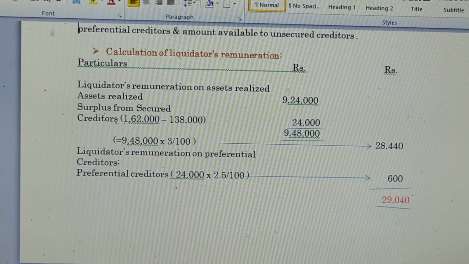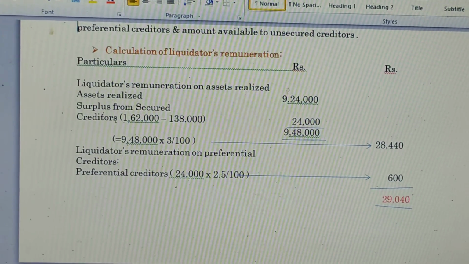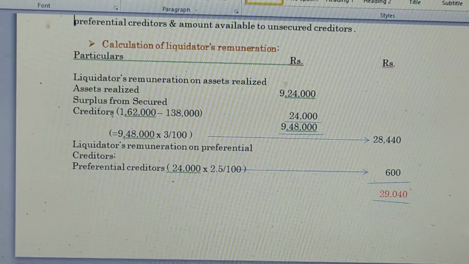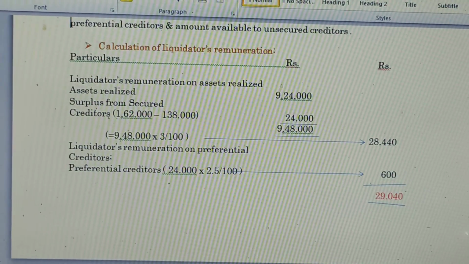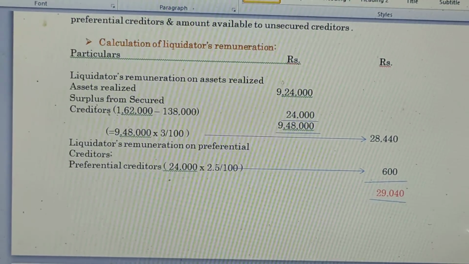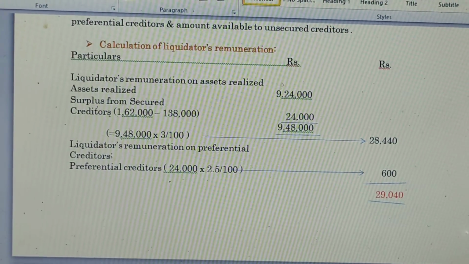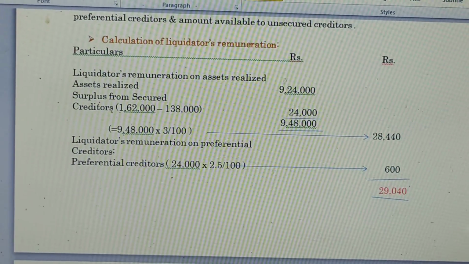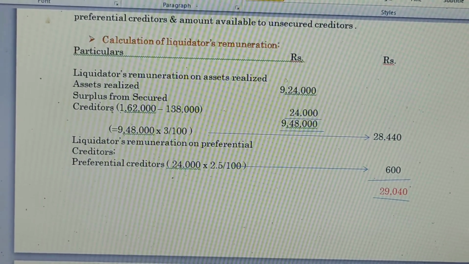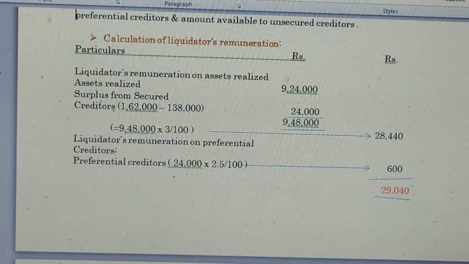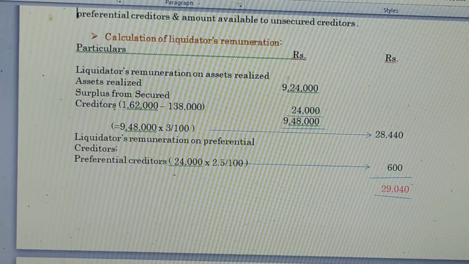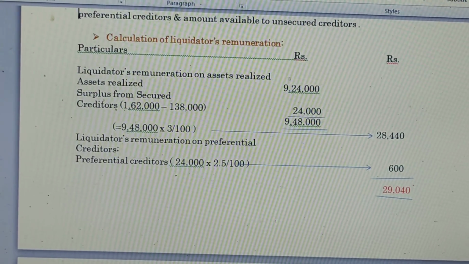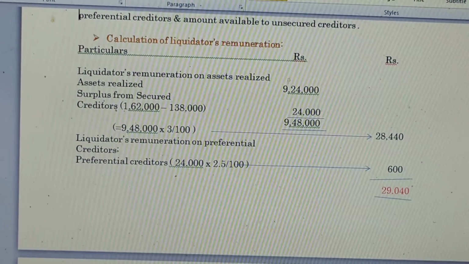First, we mention liquidator's remuneration on assets realized. Under this, we mention assets realized, the amount is rupees 9,24,000, which is from the question, and the surplus from secured creditors. The securities have realized rupees 1,62,000, but the secured creditors' dues are 1,38,000 only.